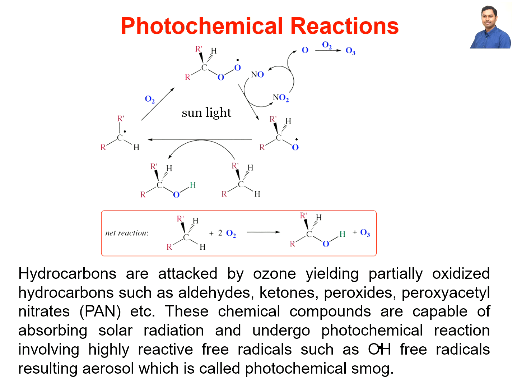And now this oxide radical can also react with the alkane, which is also present in the air, and it can create the alcohol. So this is the reaction where the alkane reacts with oxygen and forms ozone plus alcohol.